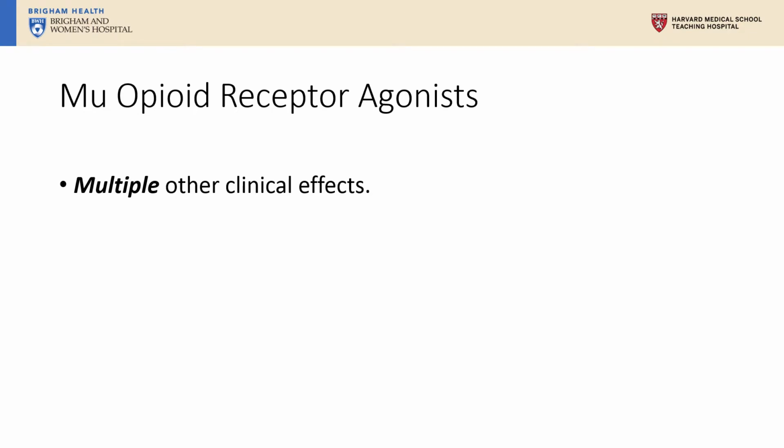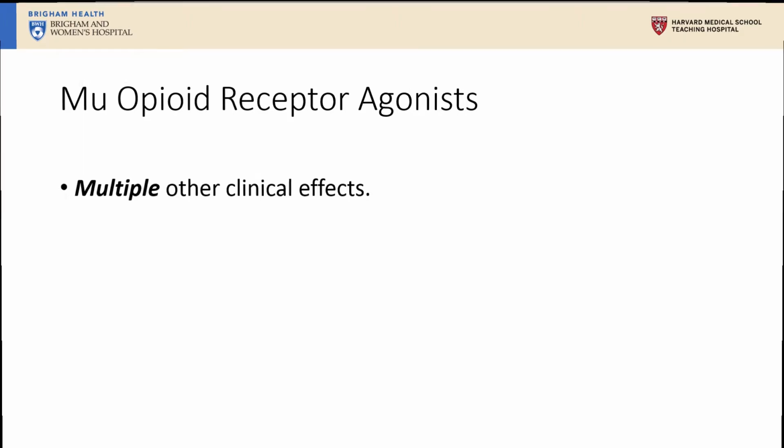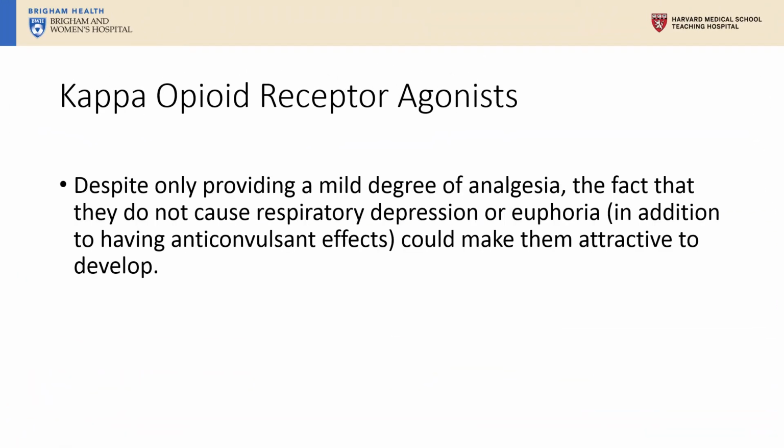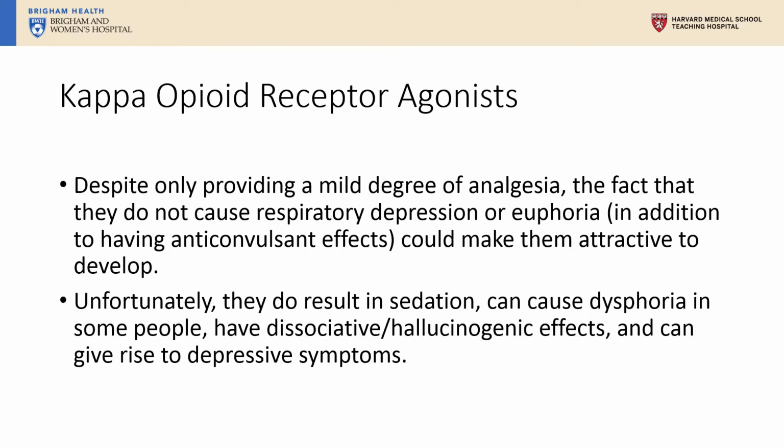Mu opioid receptors have multiple other clinical effects. These are discussed in the opioid pharmacodynamics video in this series. Kappa opioid receptor agonists, despite only providing a mild degree of analgesia, the fact that they do not cause respiratory depression or euphoria, in addition to having anticonvulsant effects, could make them attractive to develop. Unfortunately, they do result in sedation, can cause dysphoria in some people, have dissociative hallucinogenic effects, and can give rise to depressive symptoms.